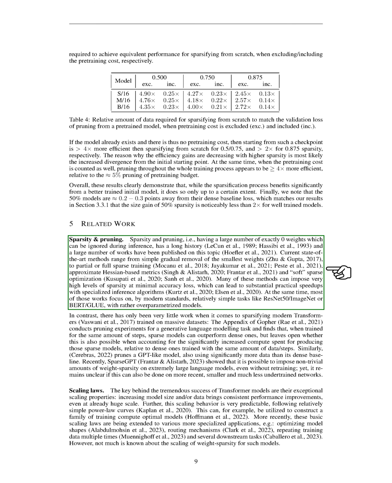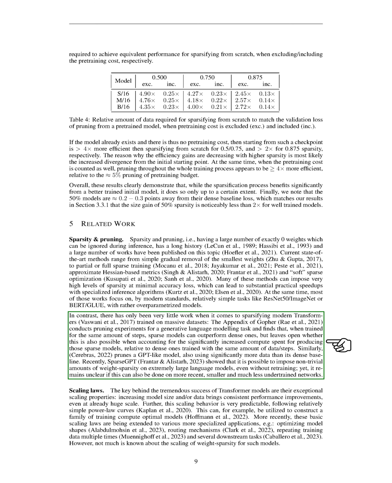However, most of these works focus on relatively simple tasks with overparameterized models. In contrast, there has been little work on sparsifying modern transformers trained on massive datasets. Some studies have shown that sparse models can outperform dense ones, but it remains unclear if this can also be done on more recent, smaller, and much less undertrained networks.